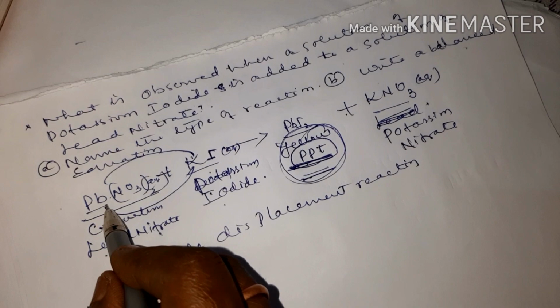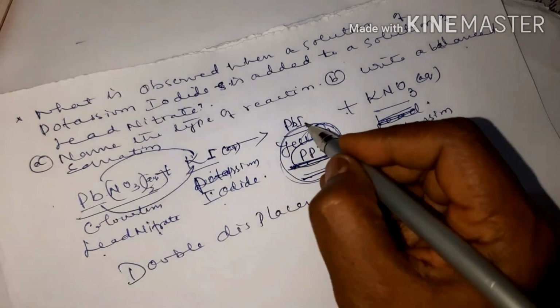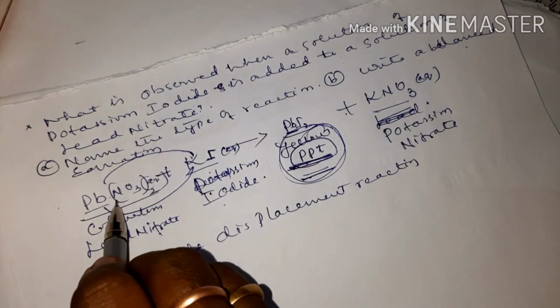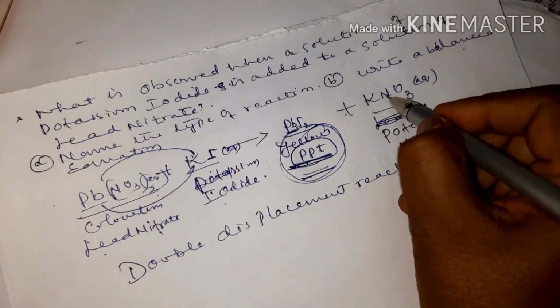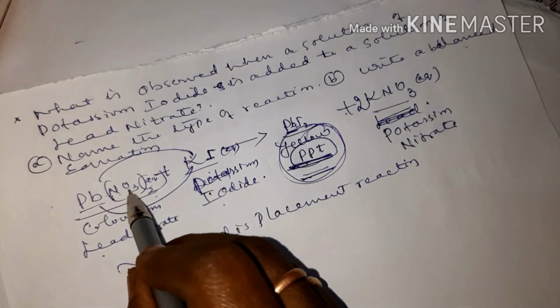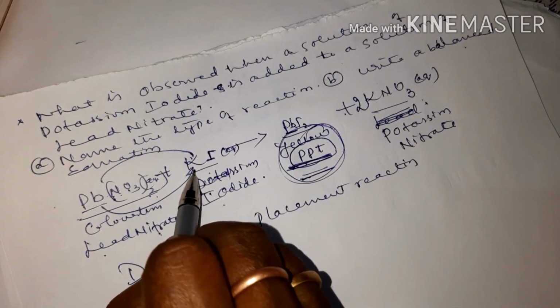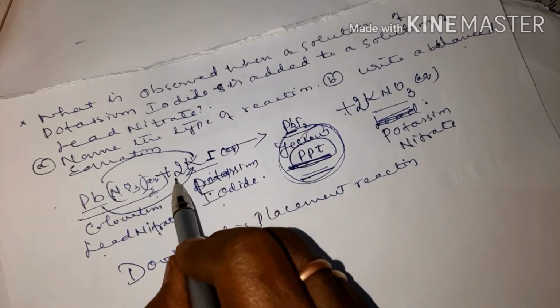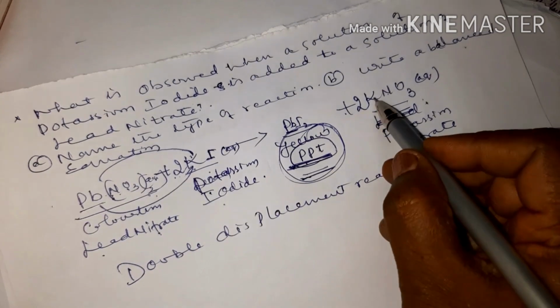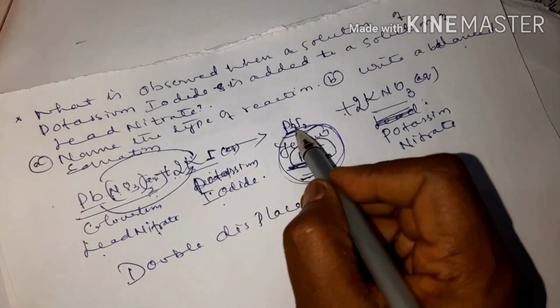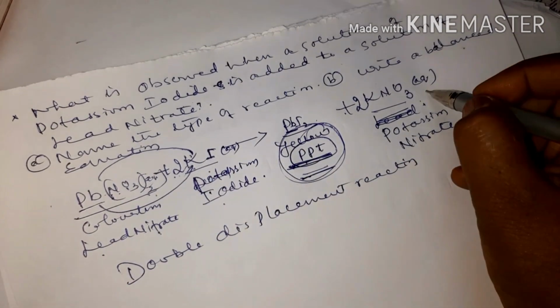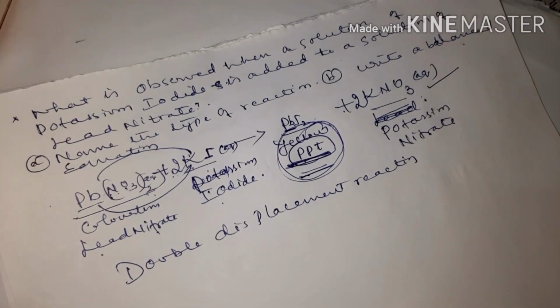So we'll balance. 1 atom of lead, here 1. Here nitrogen is 2, here only 1, put 2. So oxygen is 6, 2 3s are 6. Here potassium is 1, make it 2. 2K, 2K. 2I, I2. Okay children, the equation is balanced.